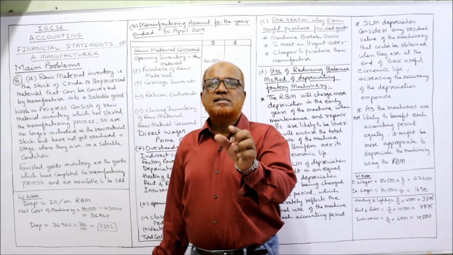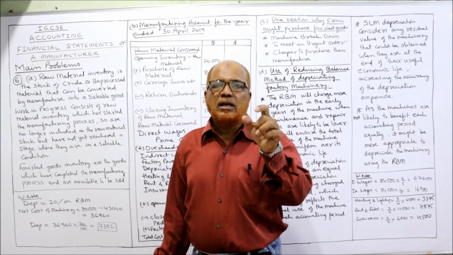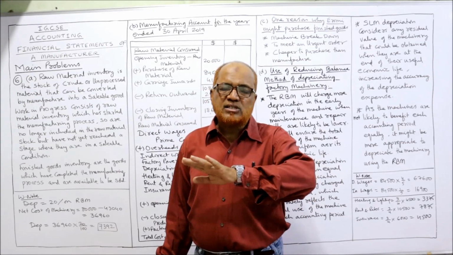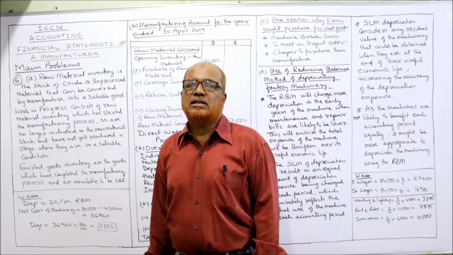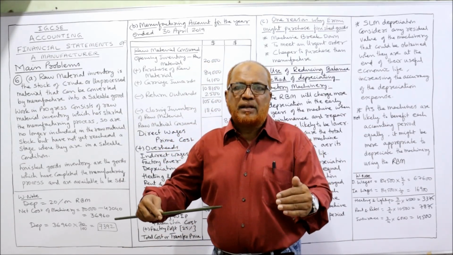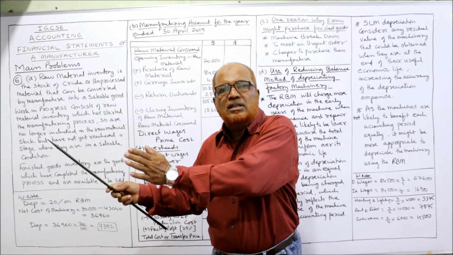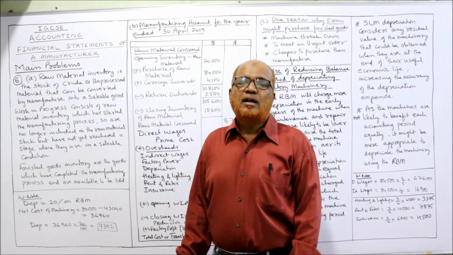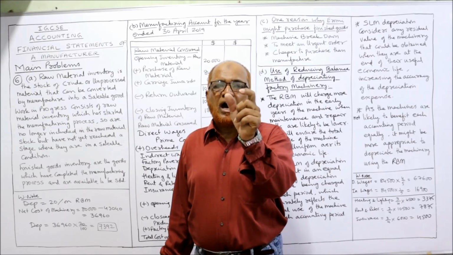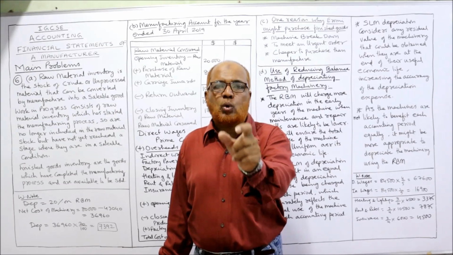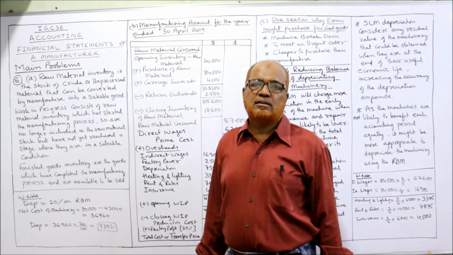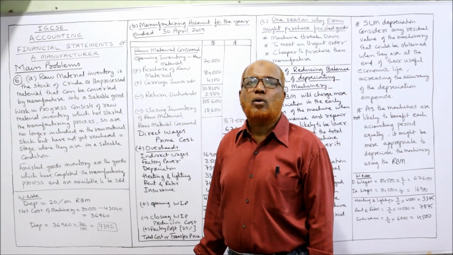The raw material is the basic crude unprocessed material on which work has not yet been started. The material is purchased and kept in the stores, not at all started using it. That unprocessed, unutilized, crude material on which work has not yet started is called inventory of raw material.